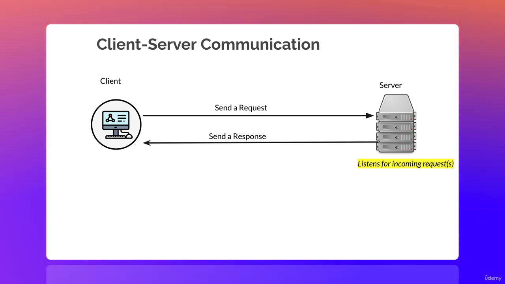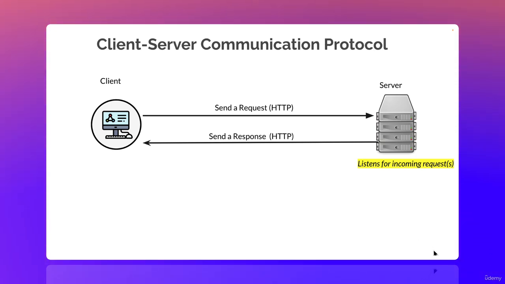That's all that's happening. The great thing here is that the server listens for incoming requests. The moment it receives a request from the client, it looks at that request, makes sure that the request is valid, and then sends a response. The response could be positive, the response could be a failure, and so forth, right? So that is the symbiotic relationship between the client and the server. This is the client-server communication.